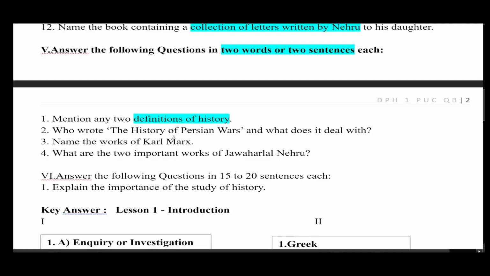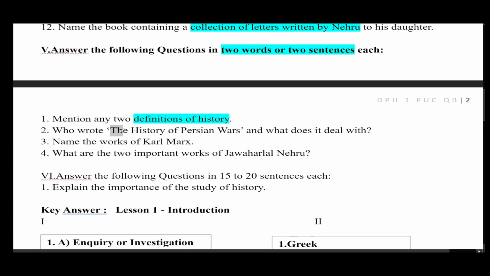According to Karl Marx, history is the struggle between haves and have nots. According to J.B. Bury, history is a science, no more, no less. According to Arnold Toynbee, history is the rise and fall of civilization. And according to Jawaharlal Nehru, history is the story of man from barbarism to civilization. You have to write any 2 of them.